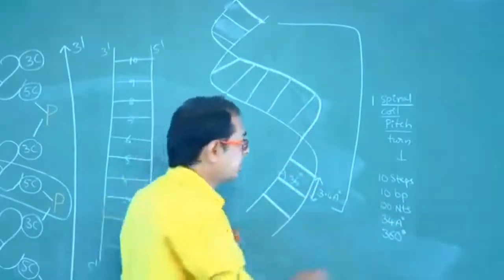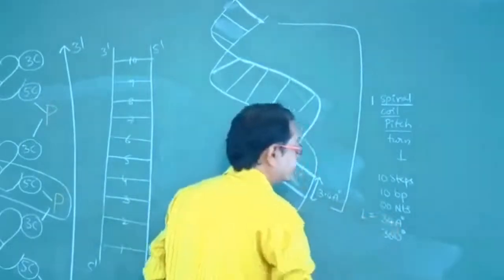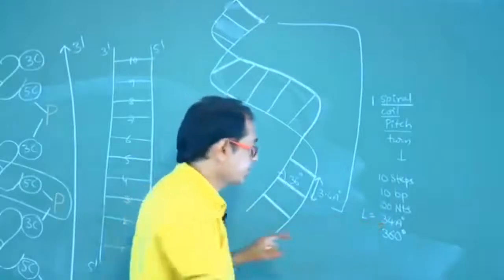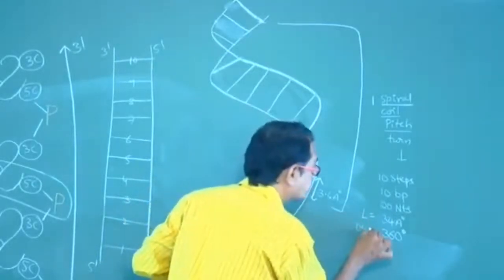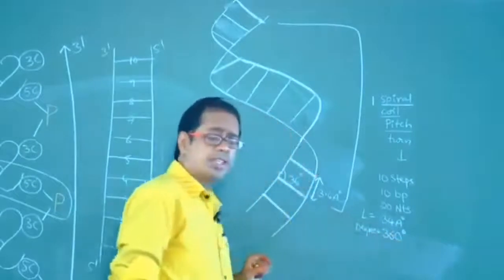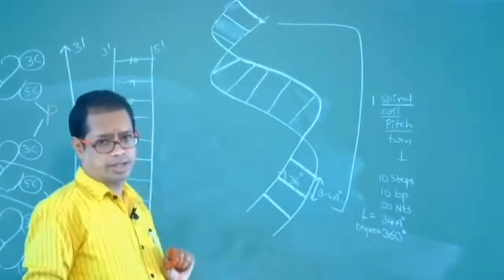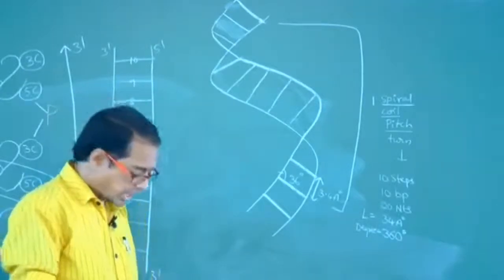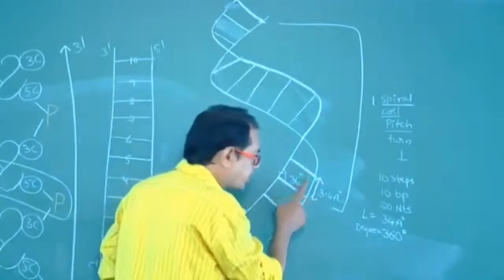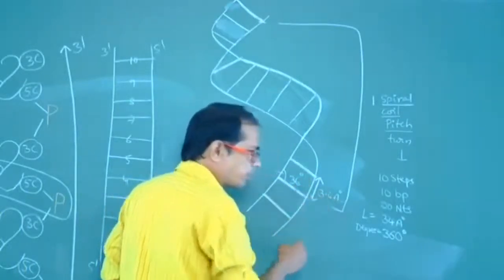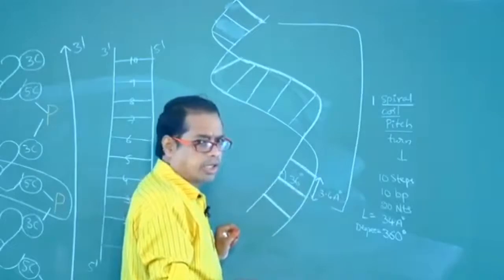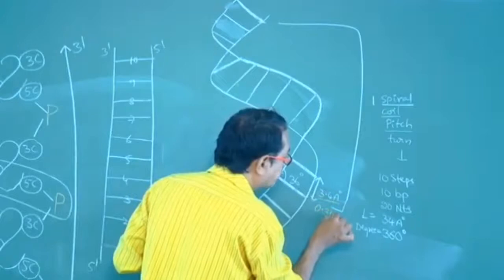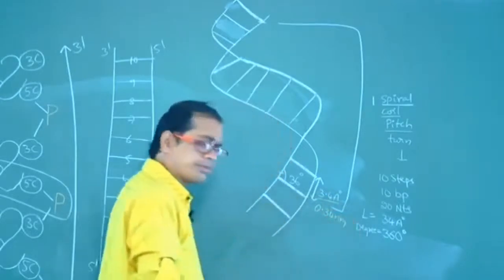The length of one turn of DNA is 34 angstroms, and the degree of one turn is 360 degrees. We may convert it into nanometers. The distance between two base pairs is 3.4 angstroms; divided by 10, it is 0.34 nanometers.